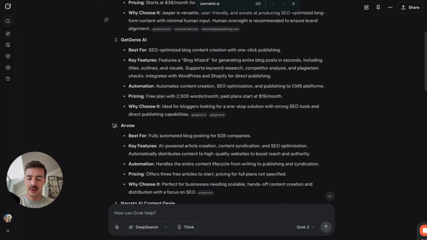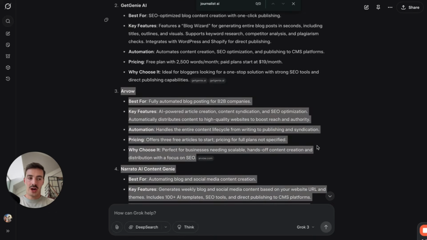So GEO, or Generative Engine Optimization, is the way in which you optimize a site or a brand to show up in these LLM or AI-based search engines. Now, how do you do this?